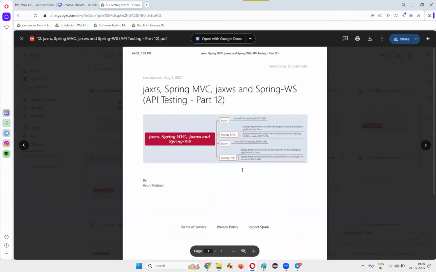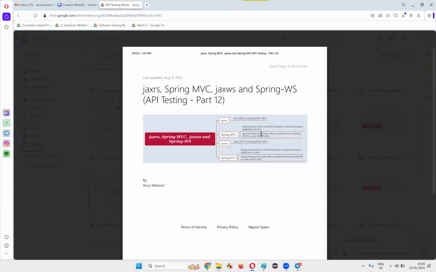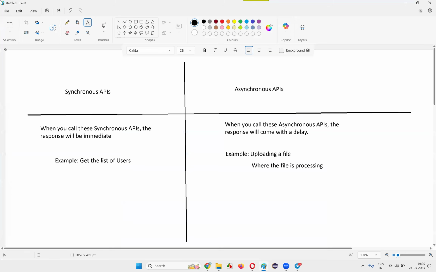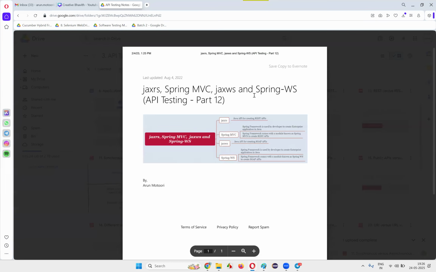That is this one. There is also some small mistake in this example, but we can use this as a reference, guys. To some extent it is correct, but not exactly correct. But at a high level, I'll use this as a reference while explaining. This is also important, guys. People may ask you about this kind of thing in interviews.